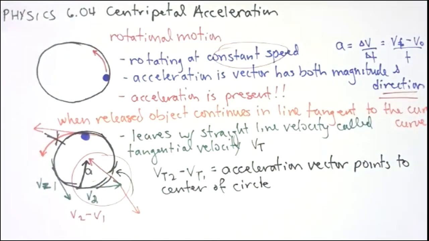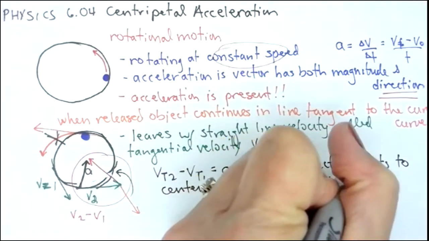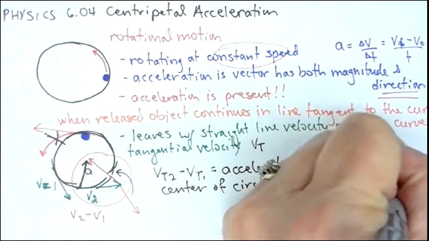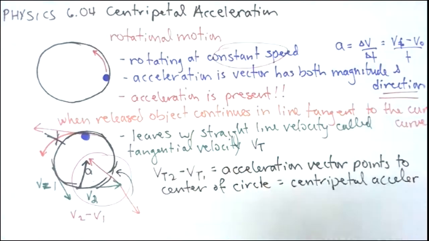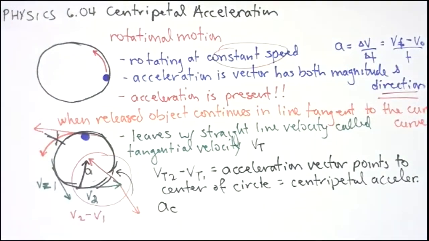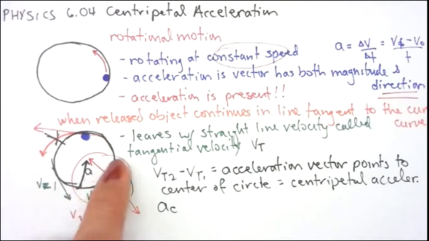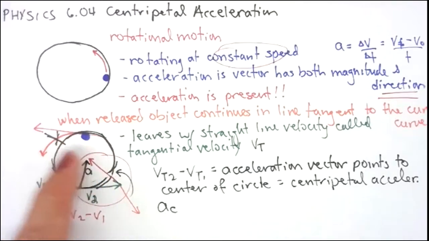Physicists call this centripetal acceleration. We usually write it as A sub C. Centripetal translates to center seeking. And anywhere you subtract the two tangential velocity vectors, that acceleration vector is going to point towards the center of the circle.